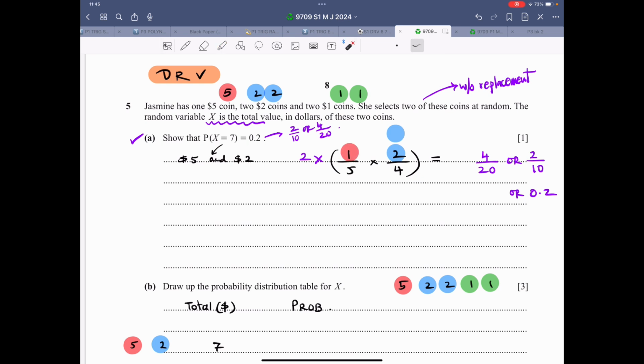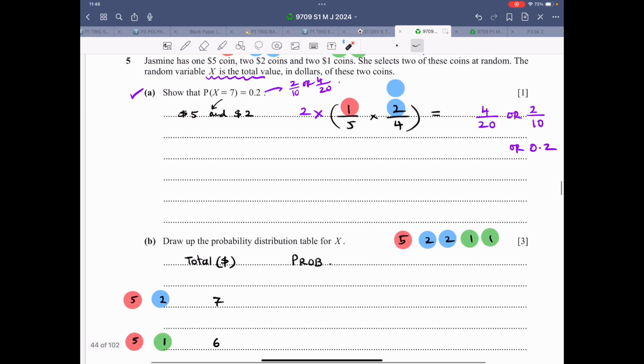Just look at the denominator: 5 over here, 4 over here, 2 because of 2 possibilities, 1 because of 1 possibility, and this 2 is there because it could be in either order. It could be 5 then 2, and this 2 then 5. Therefore this comes out to be 4 over 20 or 2 over 10. That comes out to be 0.2.